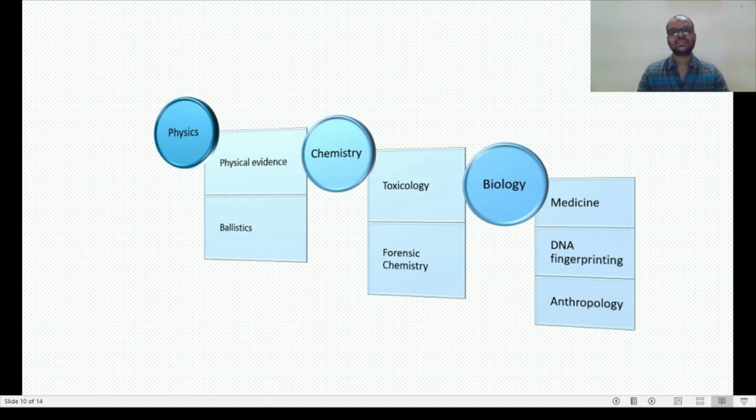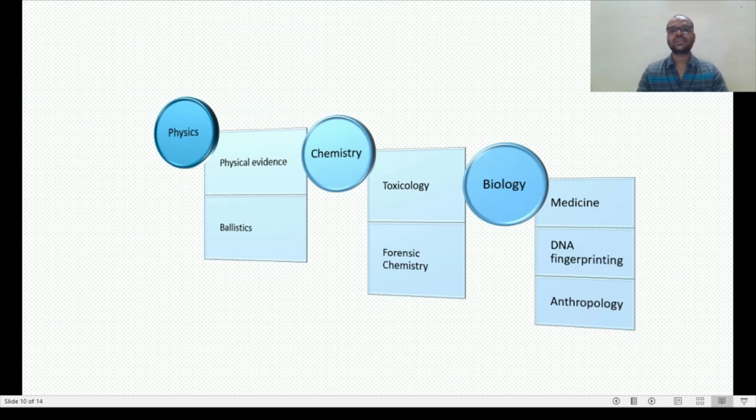So, physical evidences means the evidences which can be handled or which can be seen. Those are physical evidences like glass, soil, paint chips, weapons, anything. Then ballistics, the study of firearm and ammunition, means guns and the ammunition, that comes under physics.